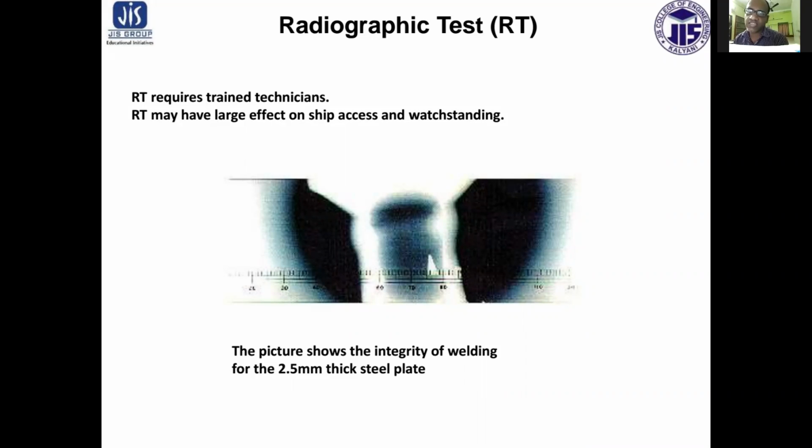So all the tests are available with some safety precautions. First of all, the X-ray or gamma radiography, this test is used for detecting defects in components manufactured by casting, welding or forging.